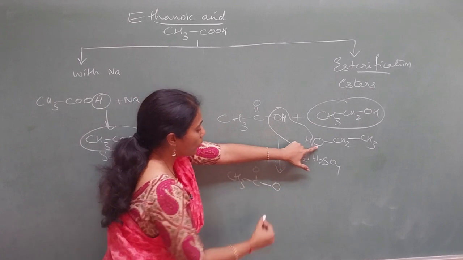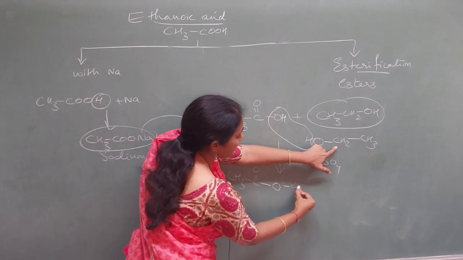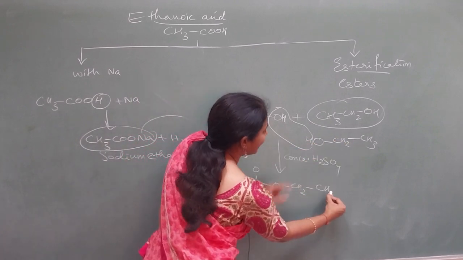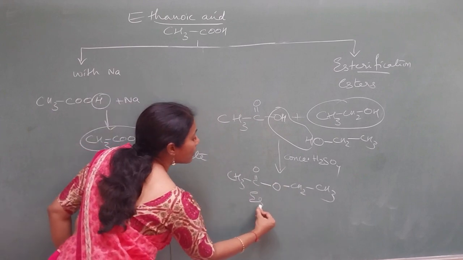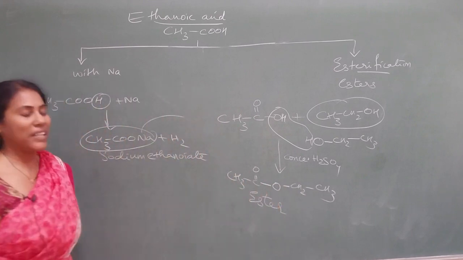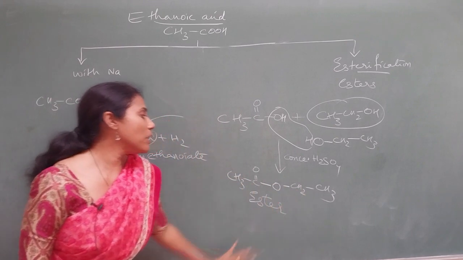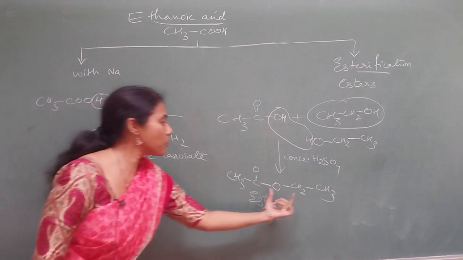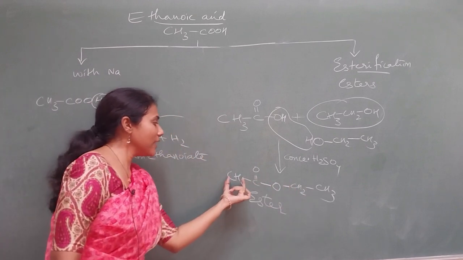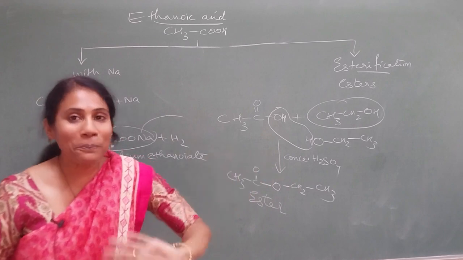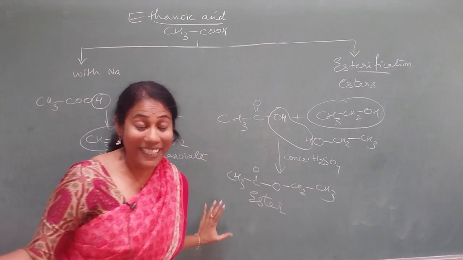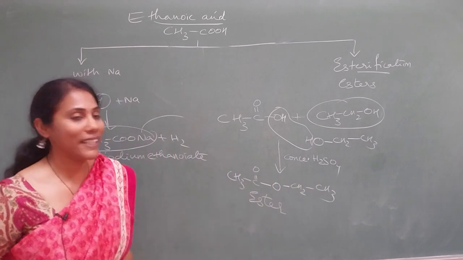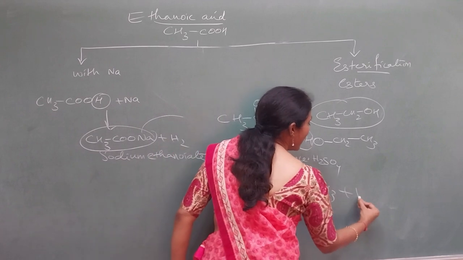So this O. And what is there here? CH2. What is there here? CH3. That's it. This is the formula of ester. Nothing much. Maybe in your textbook this piece might have been mentioned here, or that piece there, but no problem. You can write it in either way. This is also correct.